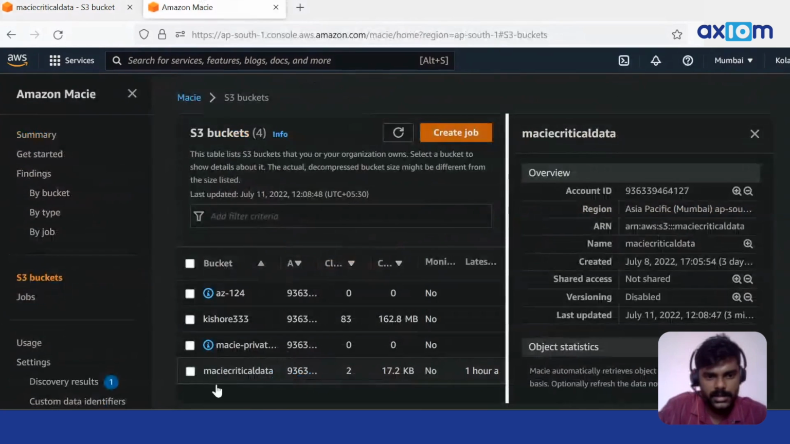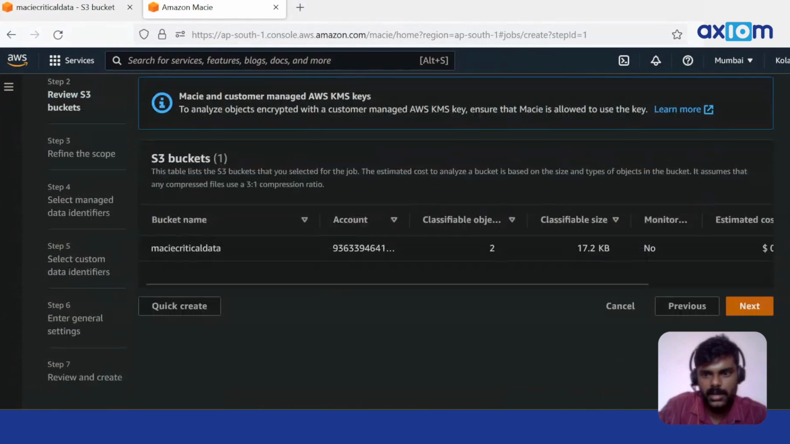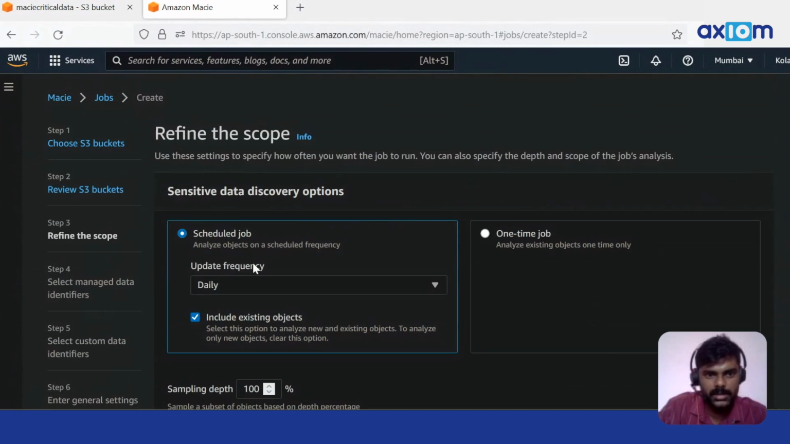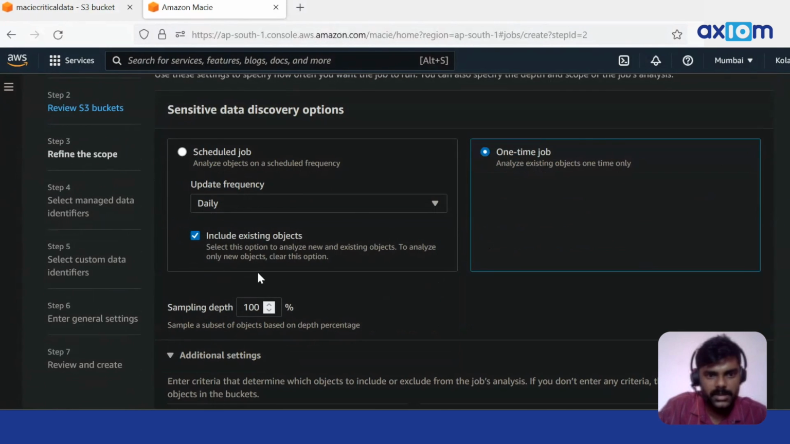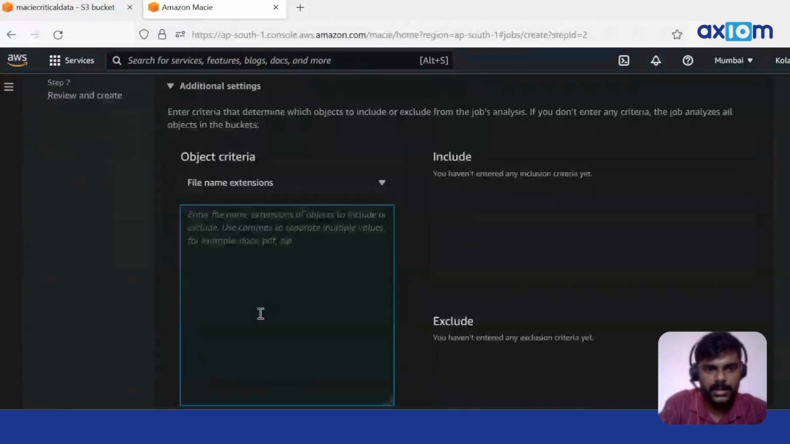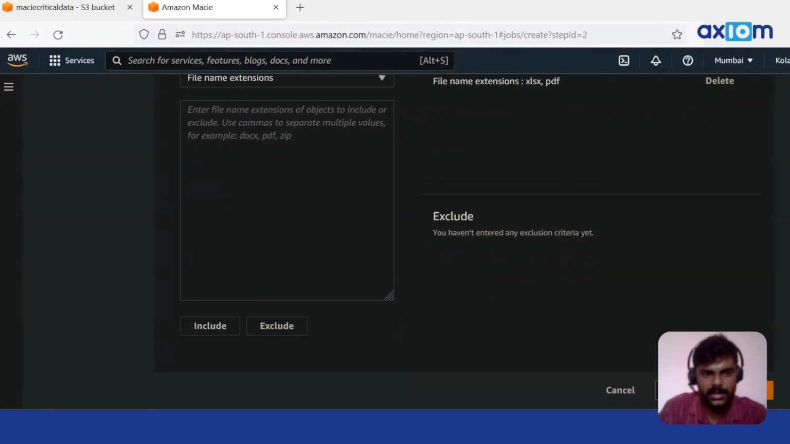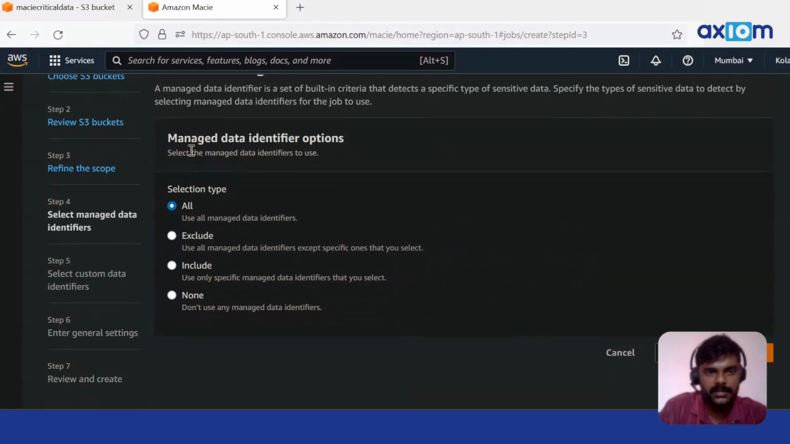Let's select this bucket, click on create a job, and click on next. We have to schedule the frequency, so let's select one time. For sampling depth, let's set it to 100%, so that all the files we have listed are scanned. And let's give the file types, and the other one is PDF. We can use a comma to separate the file extensions.